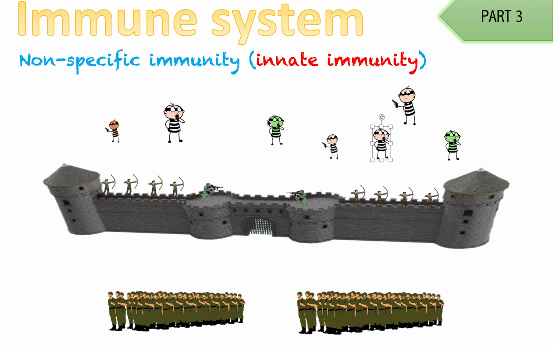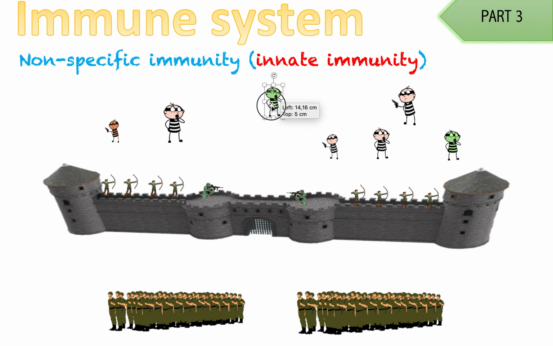Okay? So that is all that nonspecific immunity is using this analogy. Something bad managed to get into your land and you kill it immediately. And no matter who it is. For example, it doesn't matter what the bad thing is. This guy could have been from, say, let's pretend this is South Africa, and you're protecting your land from any other country. You're trying to keep your land safe.